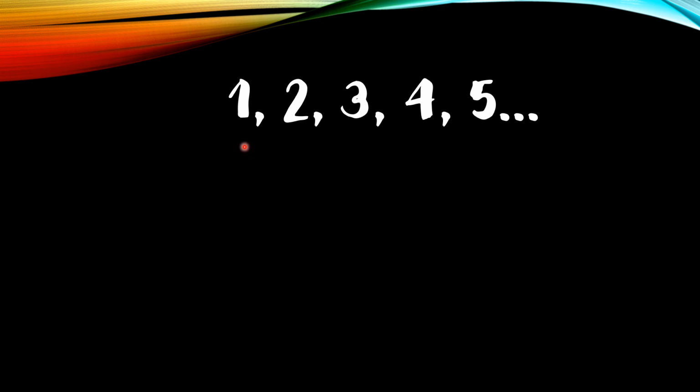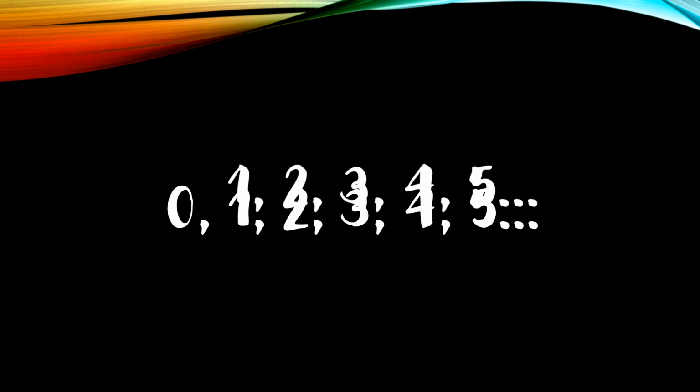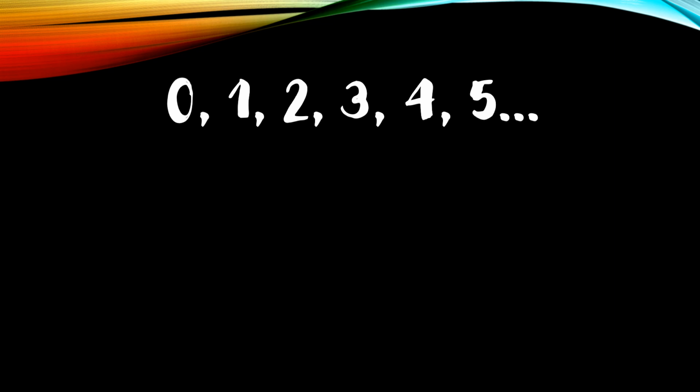So this is the set of natural numbers because it is starting from 1, right? And this is the set of whole numbers as it is starting from 0. If I say that all the natural numbers are also whole numbers, it would not be wrong, right? But if I say that all the whole numbers are natural numbers, then the answer would definitely be a big no. And that would be because of 0. 0 is there in the set of whole numbers, which is not there in the set of natural numbers. Therefore, we can say that all the natural numbers are whole numbers, but all the whole numbers are not natural numbers, right?